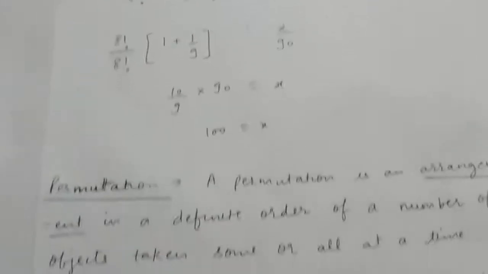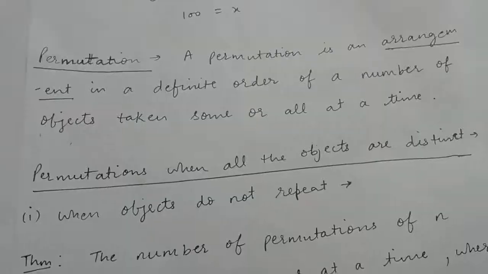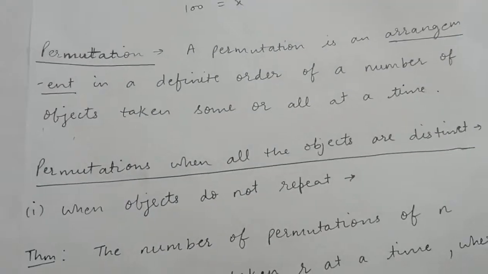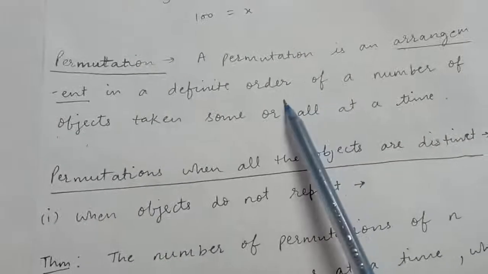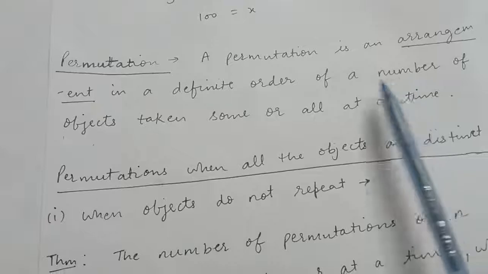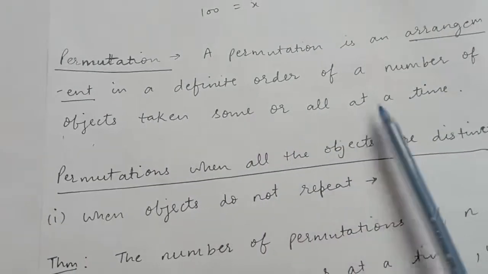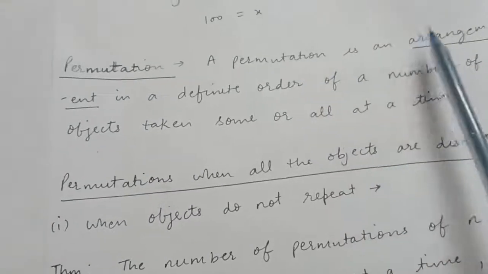So your exercise 7.2 is basically based on the factorials. Now we will discuss what is permutation. A permutation is an arrangement in a definite order of a number of objects taken some or all at a time. So see, permutation is nothing but the arrangement.